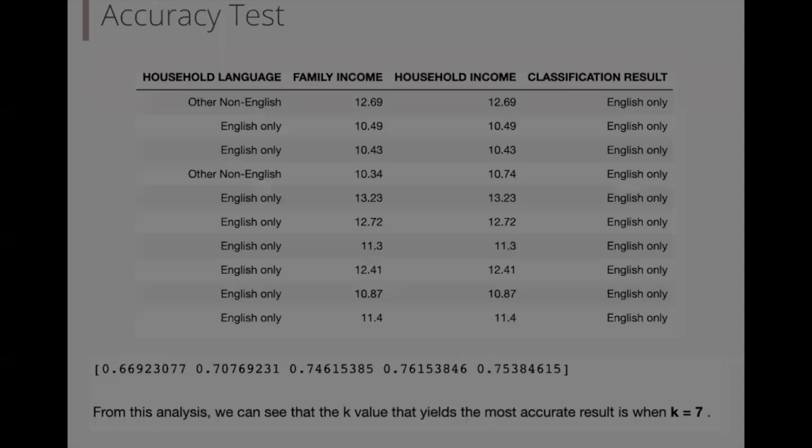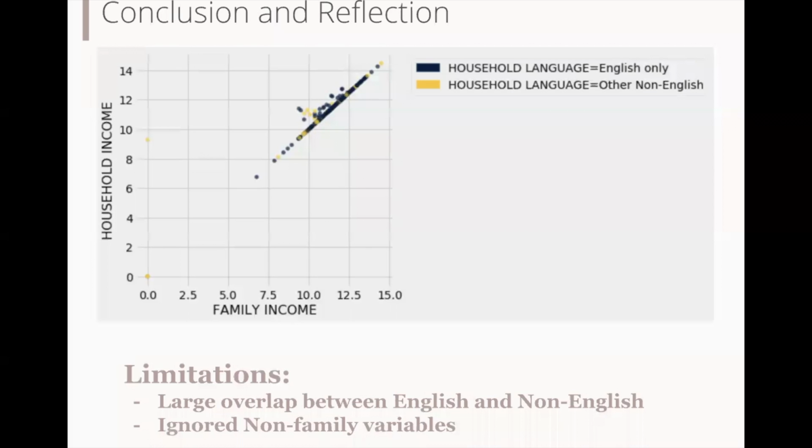One limitation here is that there is a large overlap between English and non-English speaking families. This makes the classifier harder to distinguish between these two variables. Also, for calculation convenience, we filter out the non-family variables, which may lead to some inaccuracy of our classifier.